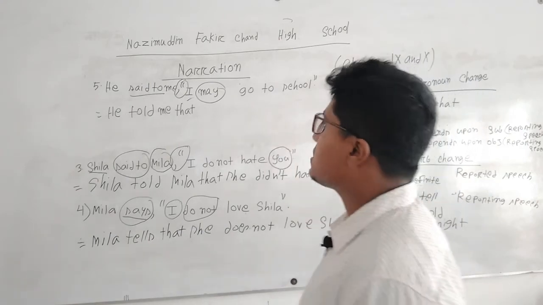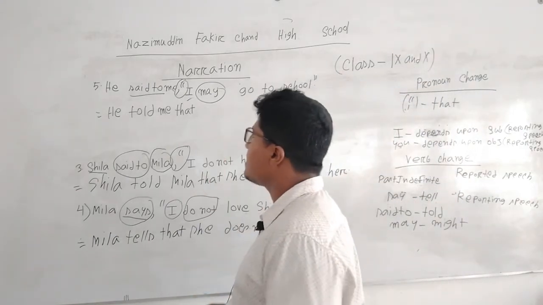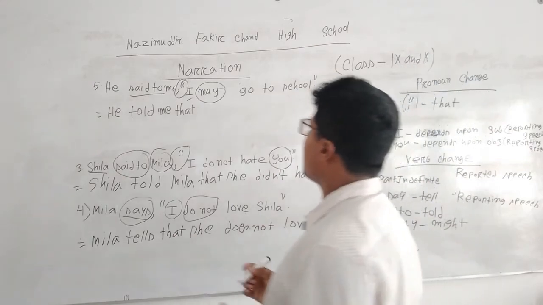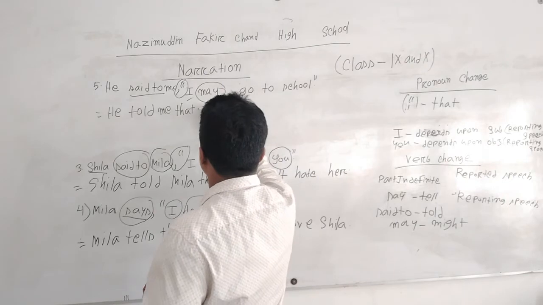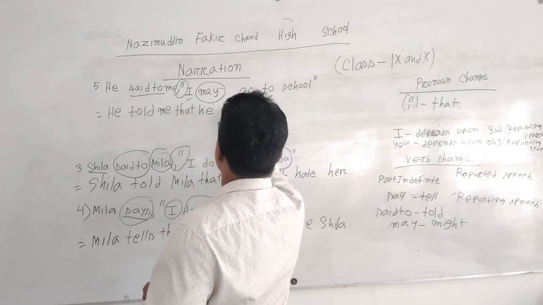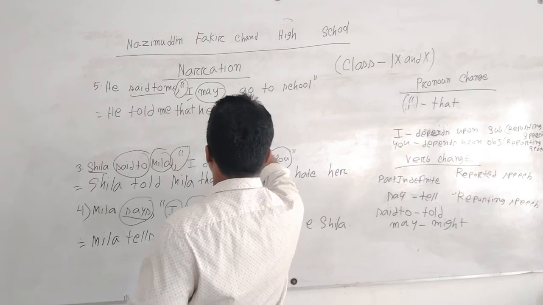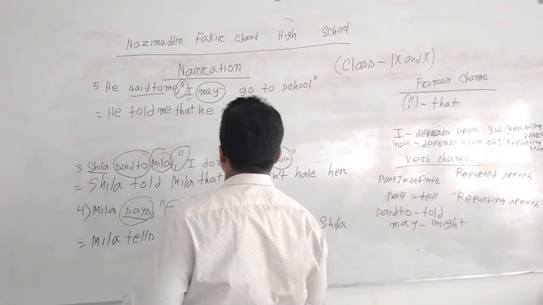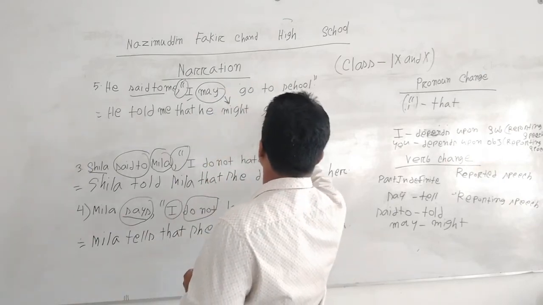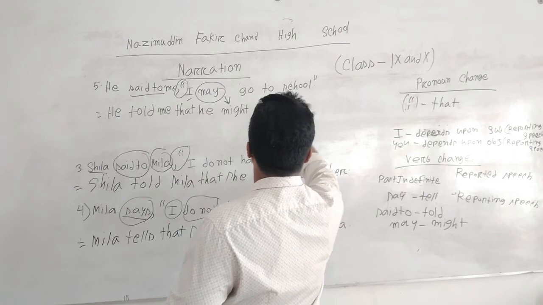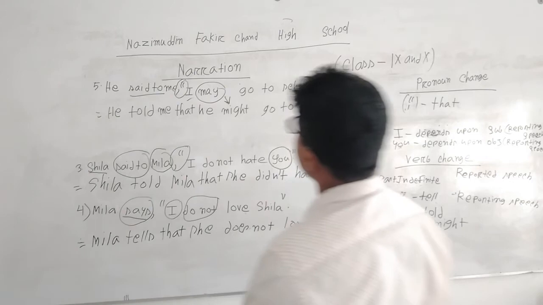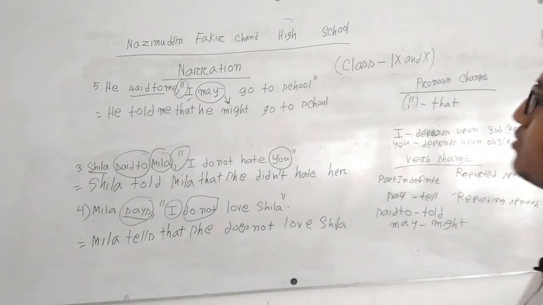Here the reporting speech subject is he, and its pronoun form will also be he. He told me that he might, as I have written here, if there is may, it will be might. For may, this is might, go to school. He told me that he might go to school.